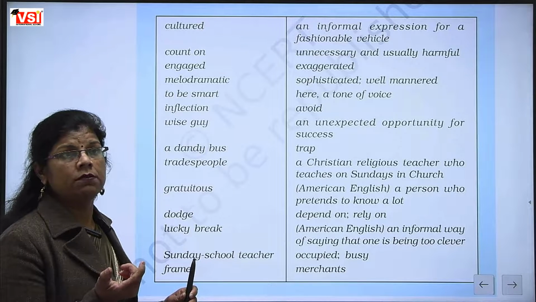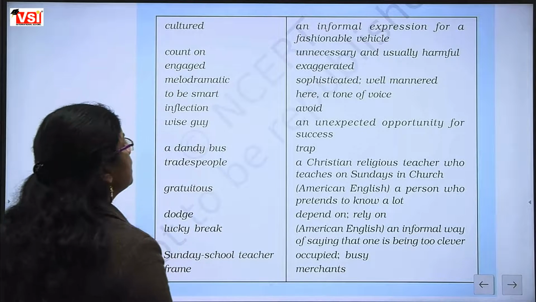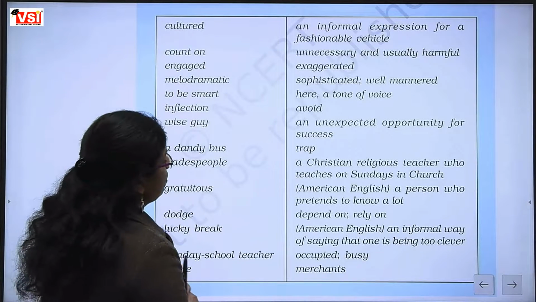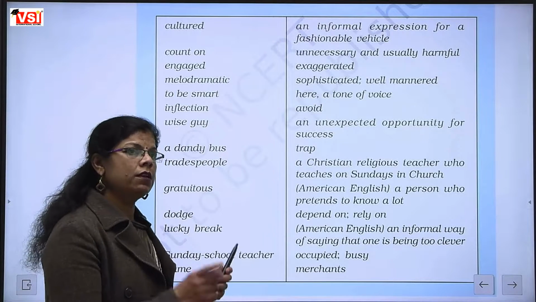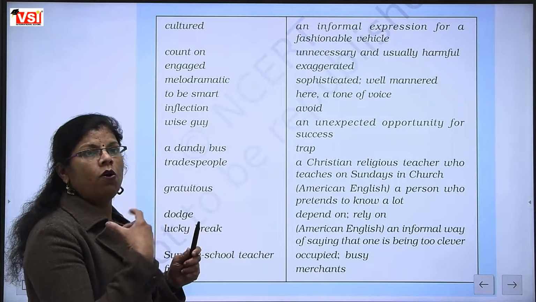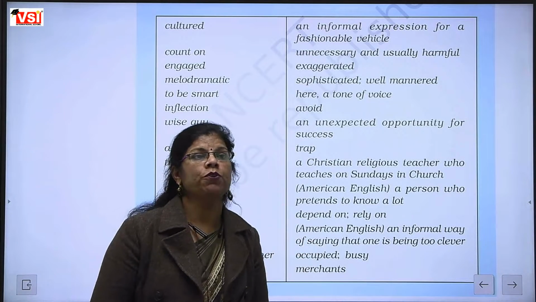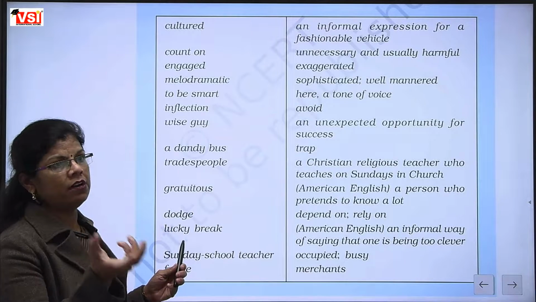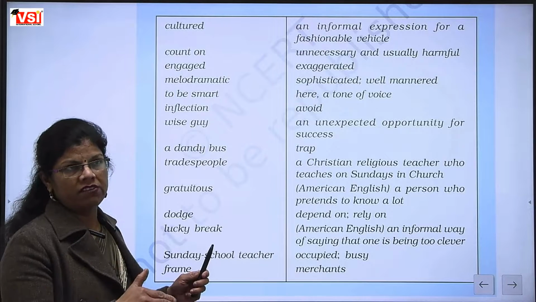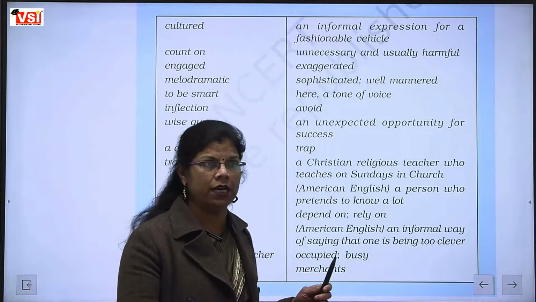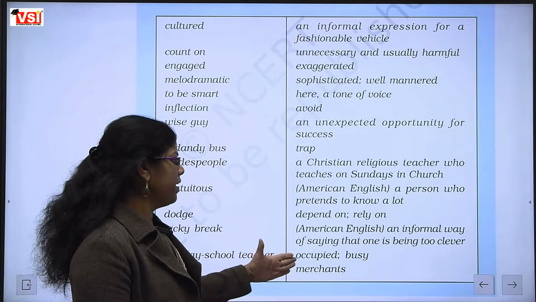Yes, Sharma. Then next word is engaged. Engaged is busy, occupied. When we are engaged with someone, when we are already busy, as like some of you or one of you has given an invitation to someone else, then the person is saying that I am already engaged, means already busy on that day. So the meaning of the word engaged is occupied or busy.